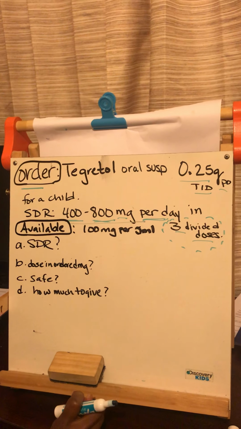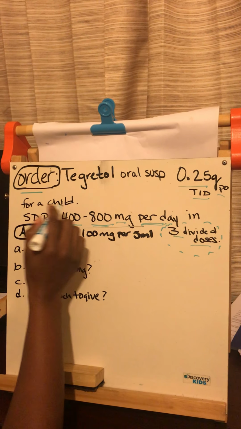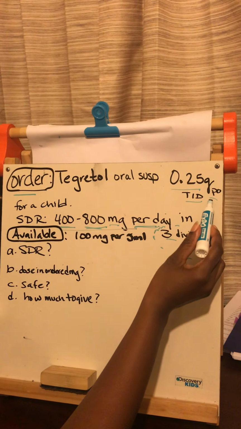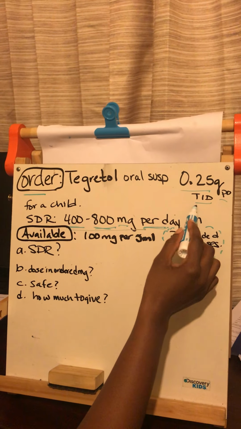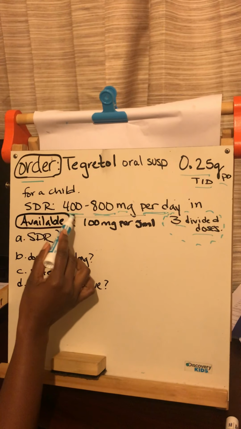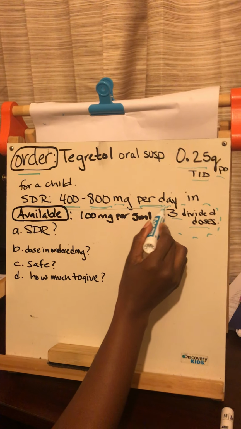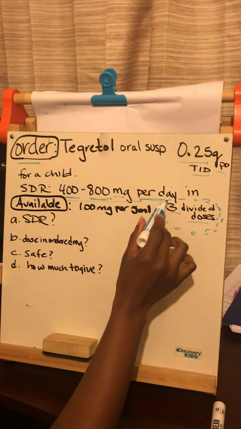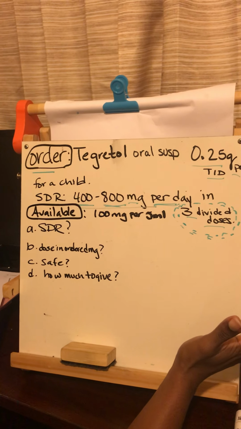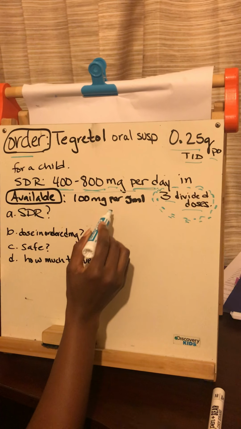Here's an order for Tegretol. Say we're looking at safe dose range problems. The order is for Tegretol oral suspension, 0.25 grams PO, which is by mouth, TID, which is 3 times a day for a child. The safe dose range is 400 to 800 milligrams per day in 3 divided doses. You're not going to be concerned with this section yet. It may not even need to be of a concern. We're mostly focusing on the safe dose range per day.